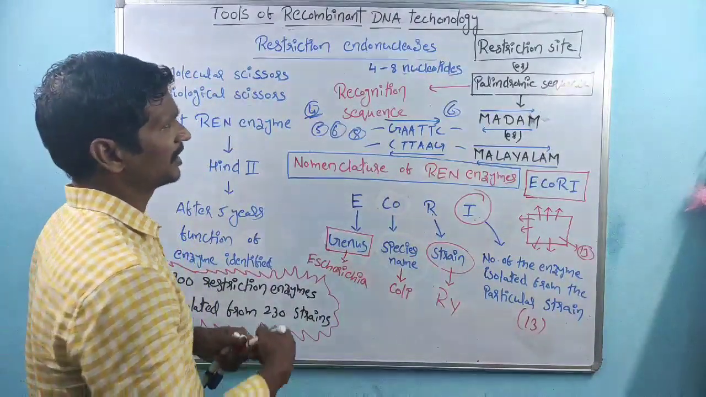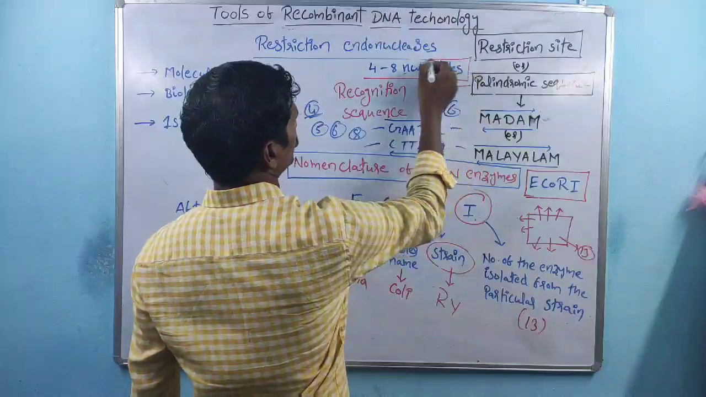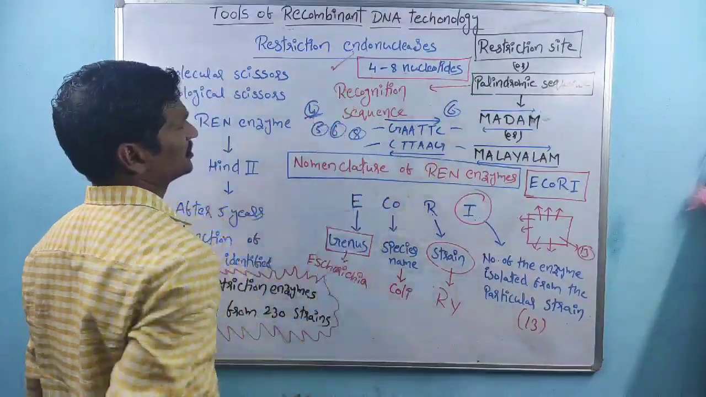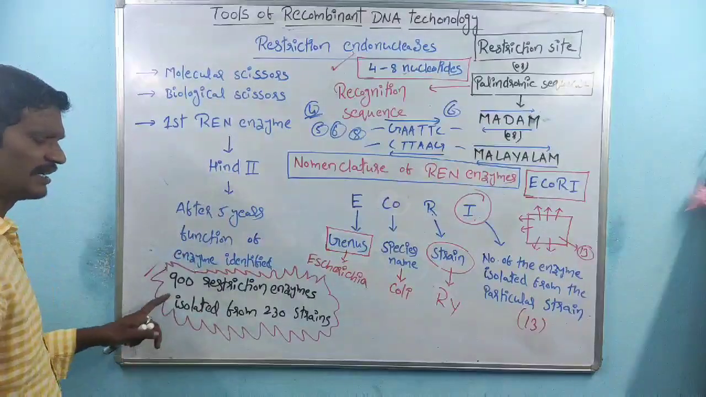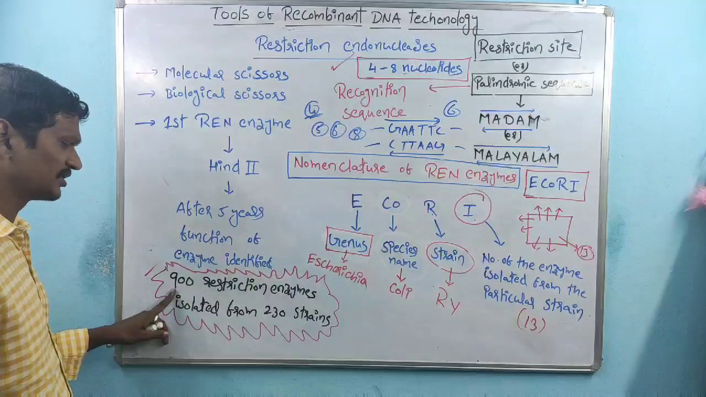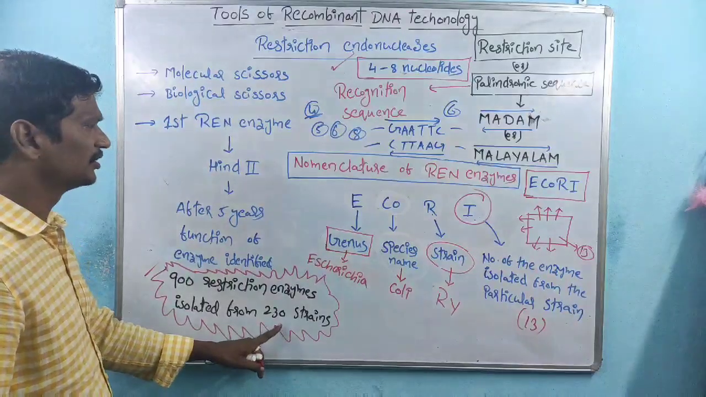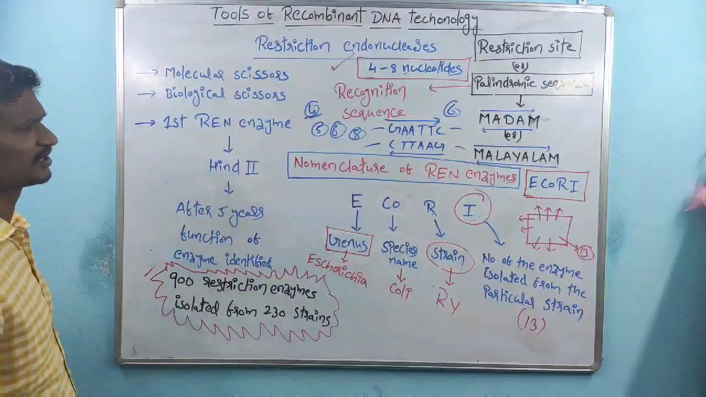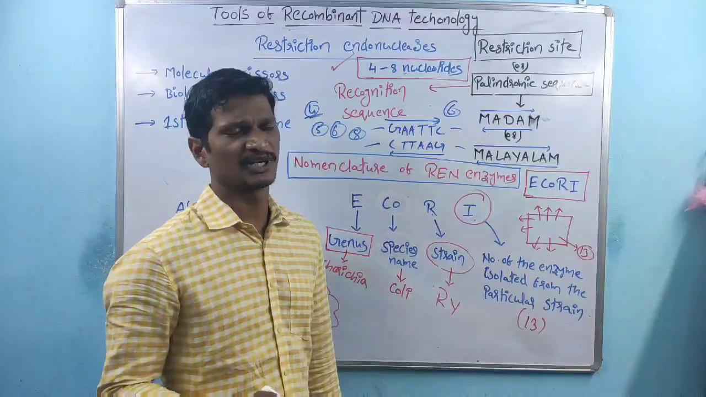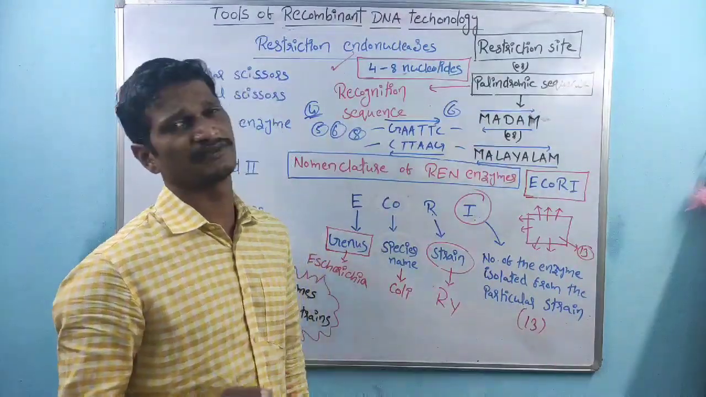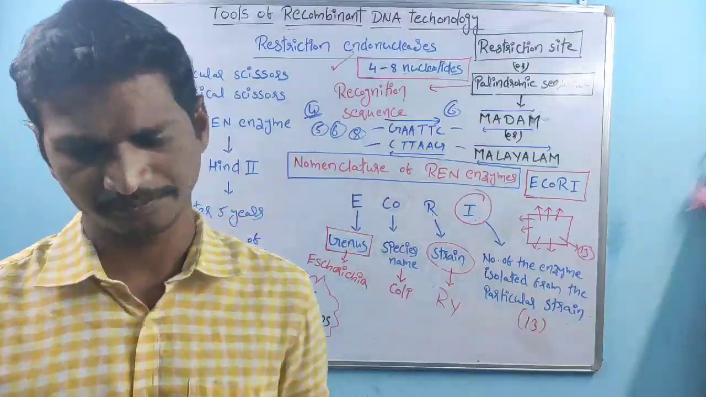I already said the palindromic sequence here, 4 to 8 nucleotides are present. This is also one of the important points. In total, 900 restriction endonuclease enzymes have been isolated from 230 strains. Next we'll discuss the types of cuttings and types of restriction sequences.